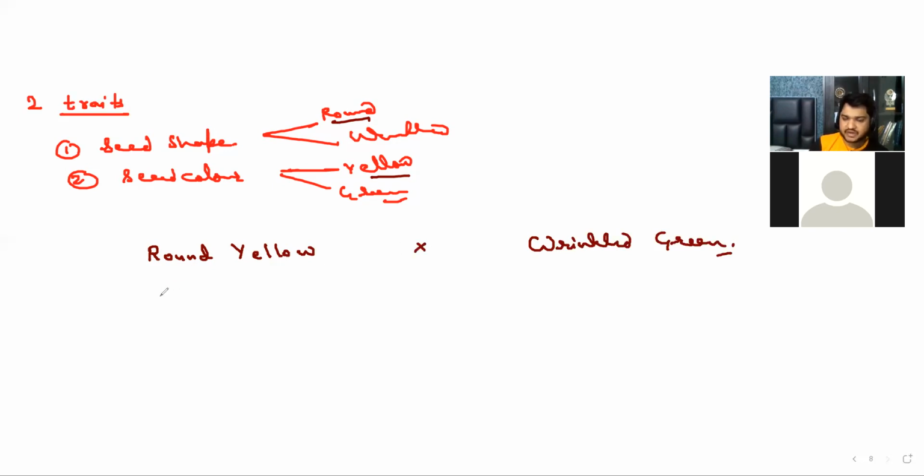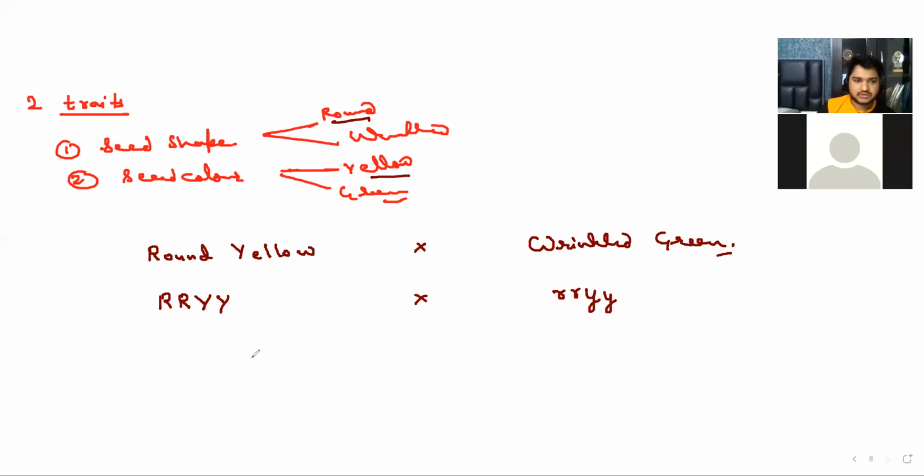For one character you have to write two alleles, so round is RR, and yellow is YY, and you are going to conduct a cross, so the other parent will be small r, small r, and small y, small y. This is one parent, and these are the parents. We are conducting the dihybrid cross, that's why we have two parents here. Two parents were present in the monohybrid also, but here we have four alleles because it is dihybrid.